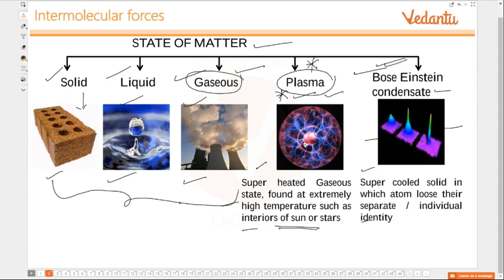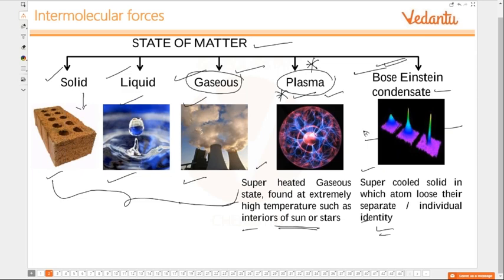And the next one, this is at very high temperature, this is at very low temperature. Some atoms which are very unstable, they are in the atomic state only. They are not in the plasma state. Depending upon the force of attraction between the atoms, they will be in solid, liquid and gaseous state. To attain plasma state, very high temperature is required.